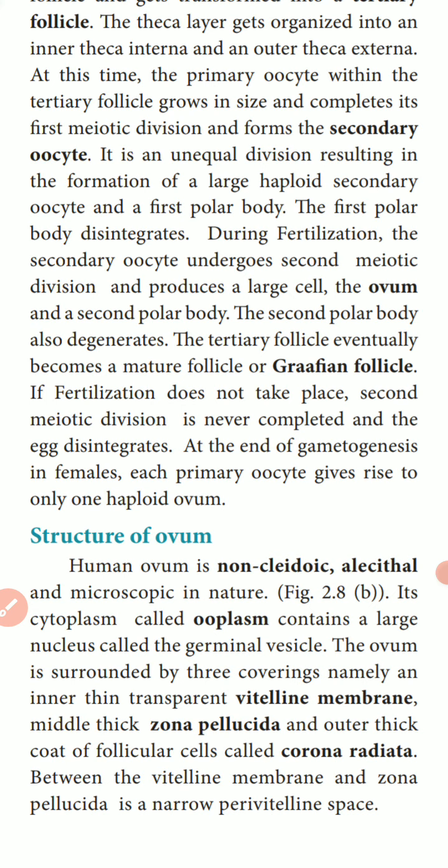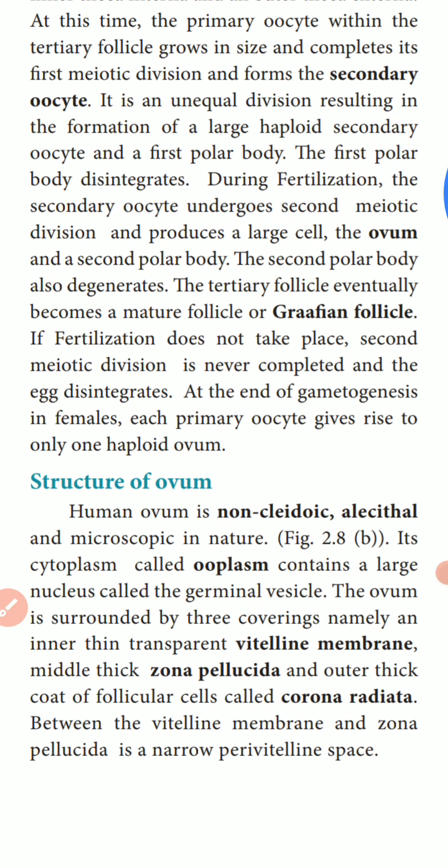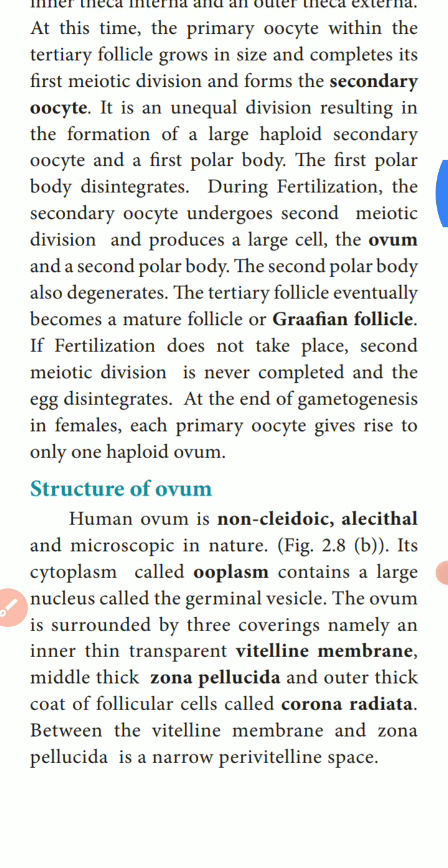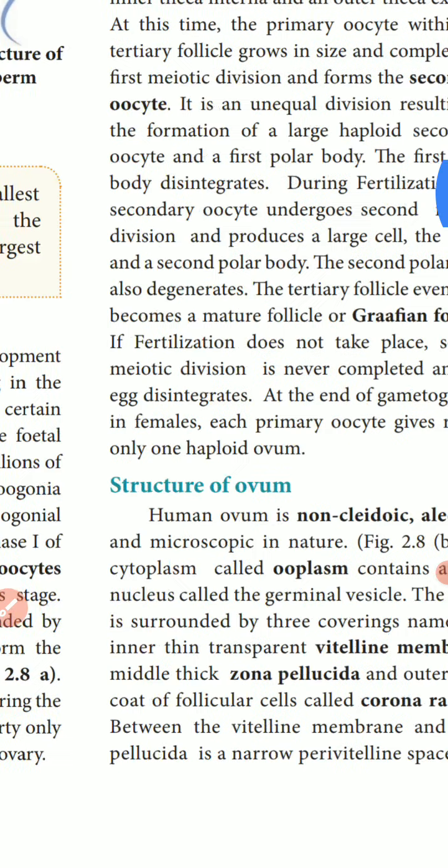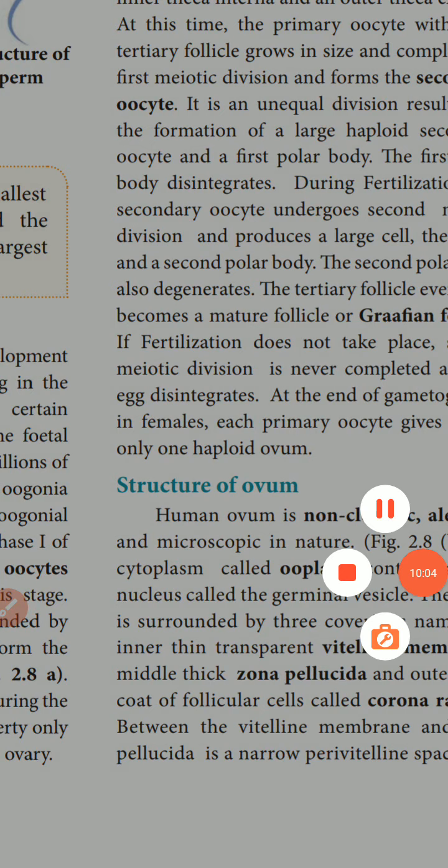The tertiary follicle eventually becomes a mature follicle, the Graafian follicle. If fertilization does not take place, the second meiotic division is never completed and the egg disintegrates. At the end of gametogenesis in females, each primary oocyte gives rise to only one haploid ovum. Only one haploid ovum will be there.